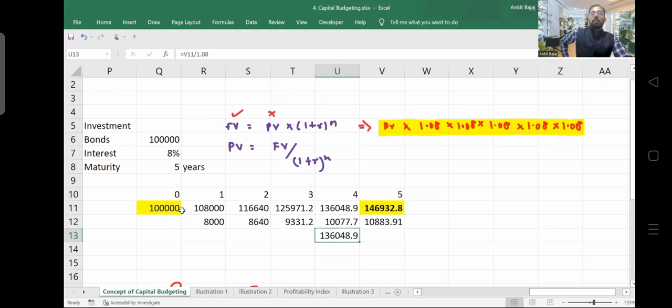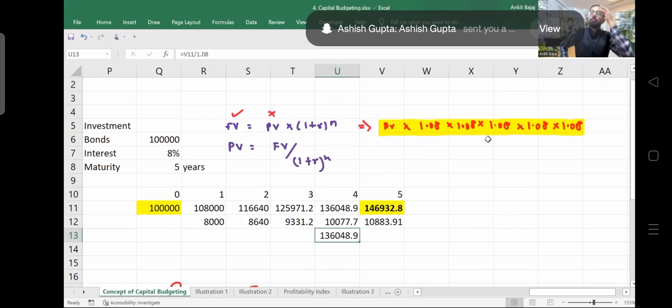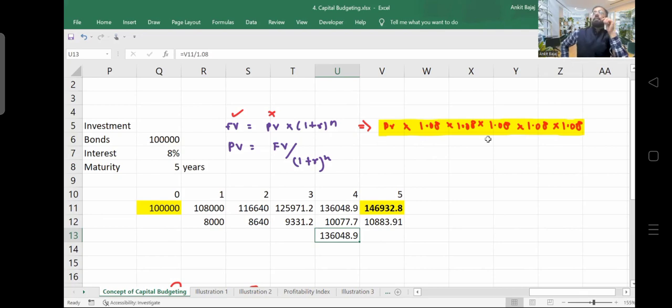If I want to calculate the future value of 1 lakh rupees for the 5th year, 5 times I will be multiplying the 1 lakh with 1.08. If I want to calculate future value for the 4th year, 4 times I will be multiplying it with 1.08. If I want to calculate future value for the 3rd year, I will be multiplying present value with 1.08 for 3 times.